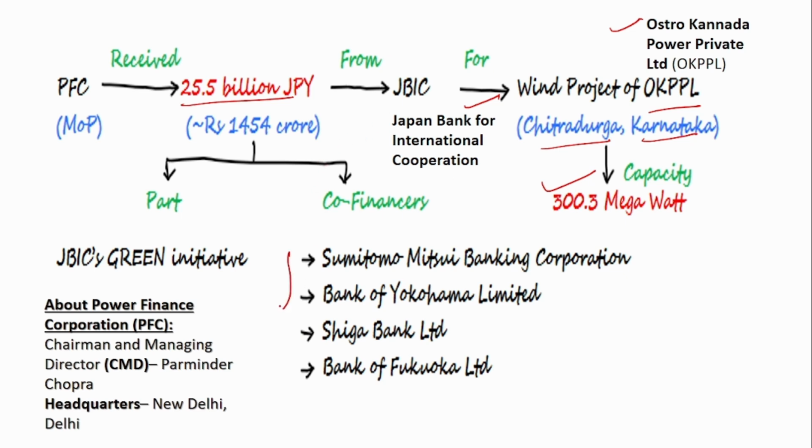The other financiers are Sumitomo Mitsui Banking Corporation, Bank of Yokohama Limited, Shiga Bank Limited, and Bank of Fukuoka Limited. So these are the other 4 financiers. The main financier is JBIC and the amount is 25.5 billion Japanese yen. And the Power Finance Corporation chairman and managing director is Parimandra Chopra. It is headquartered in New Delhi.